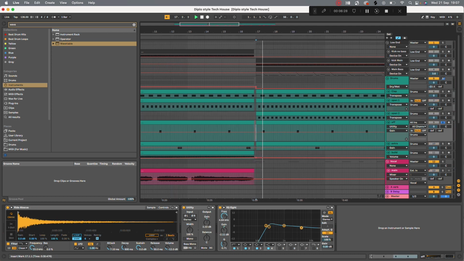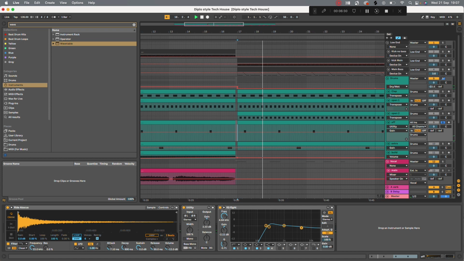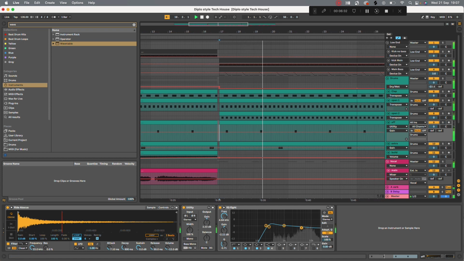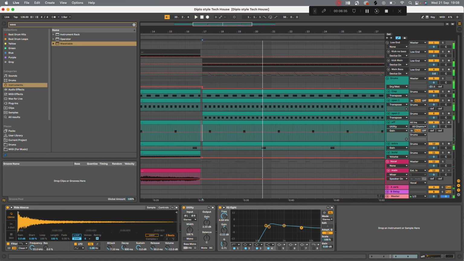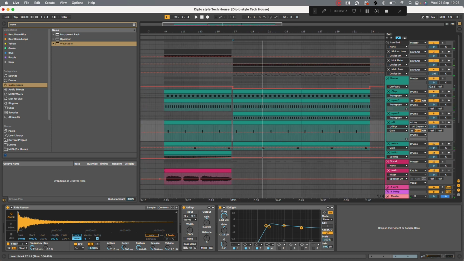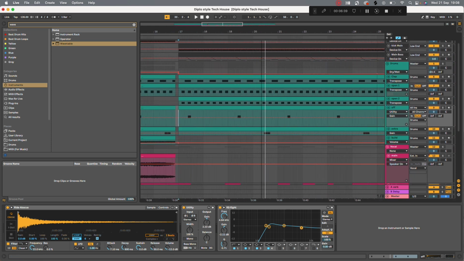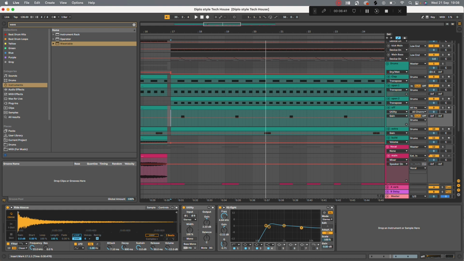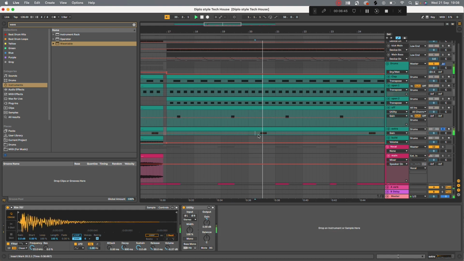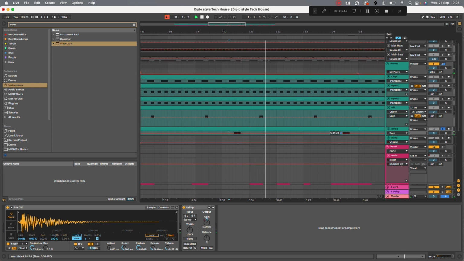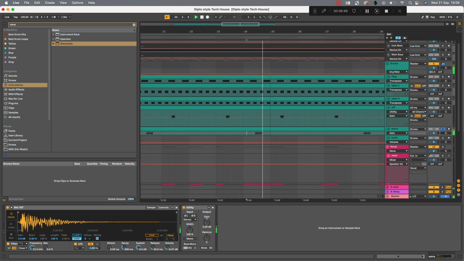Then we've got this off hat. Just copied what they've got in the Diplo version. It's pretty cool. Don't really hear that often in tracks. In terms of percussive elements, it's very basic, not a lot going on apart from this little rim job. But yeah,